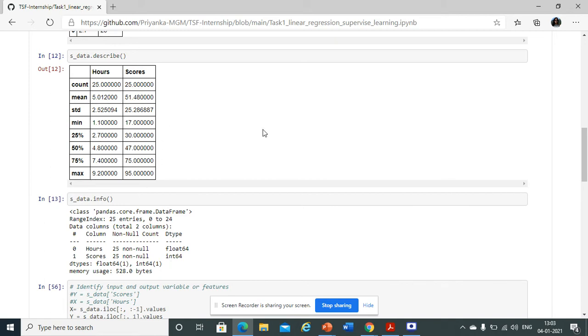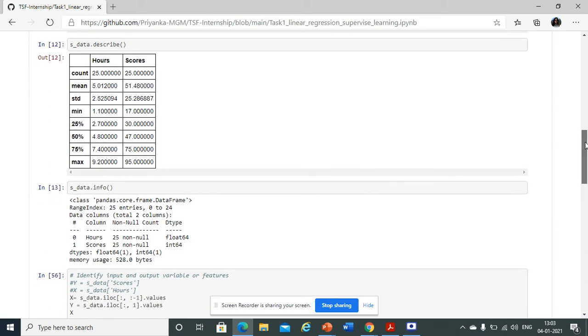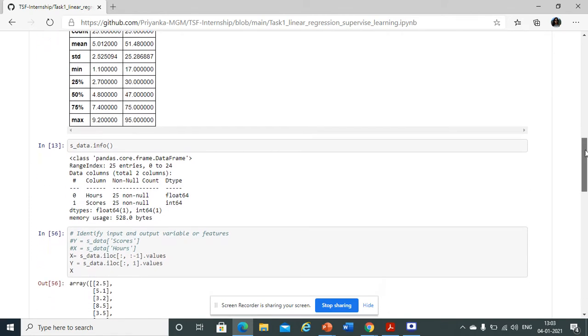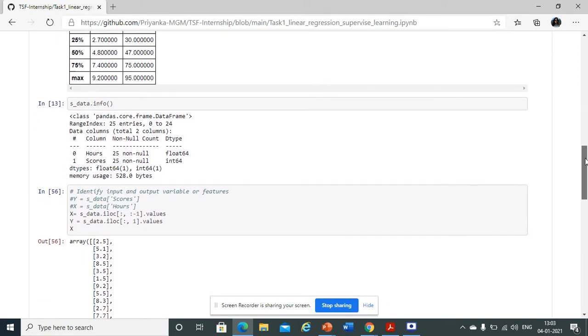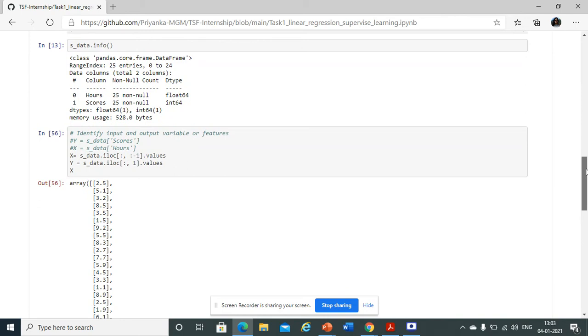After analyzing the data, we will analyze which features of the data will help us predict the solution. Here only two variables are there. One of them will be treated as the input variable and the other as the output variable.